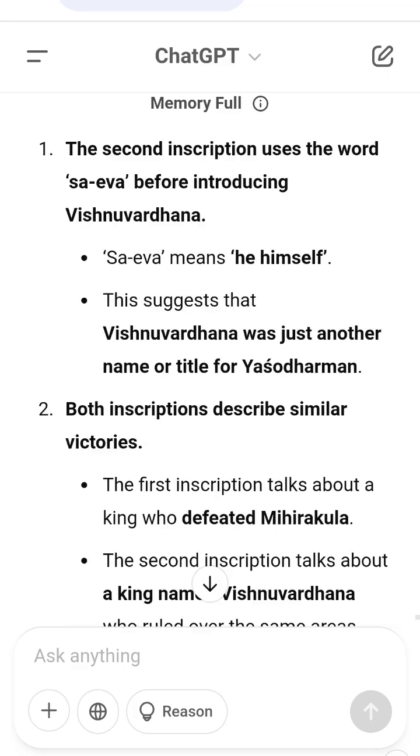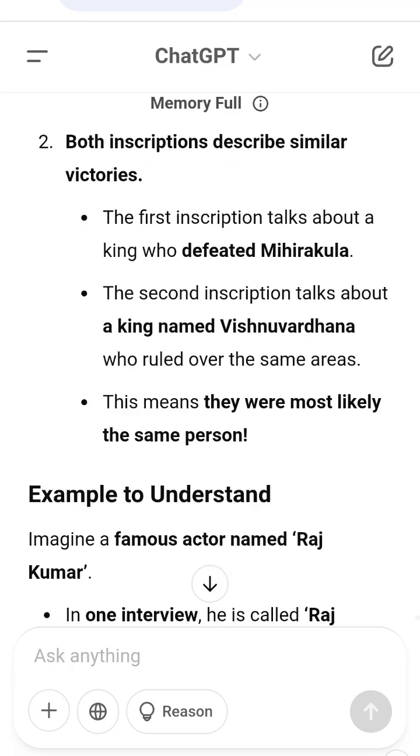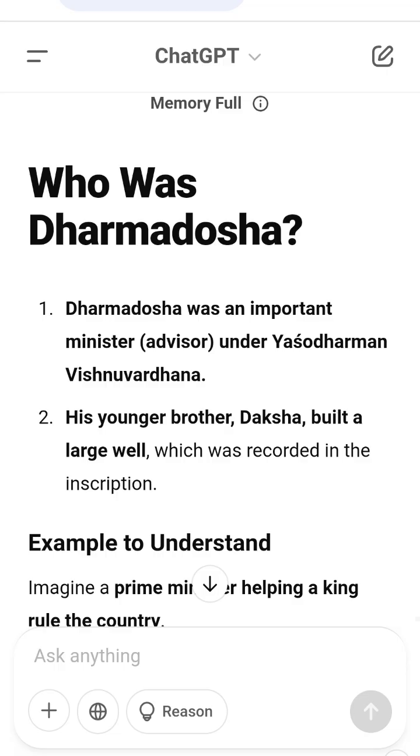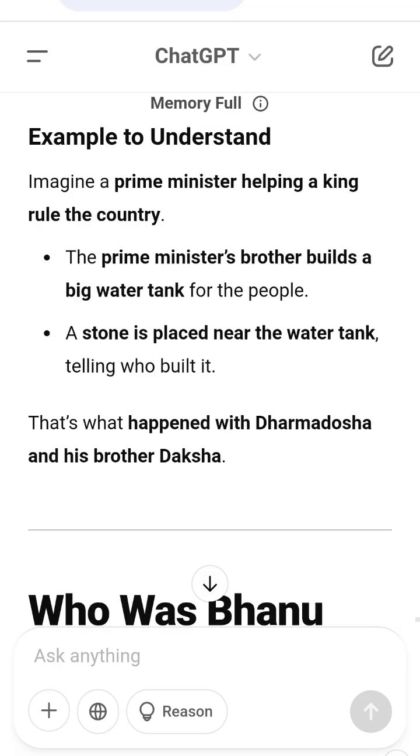Final summary. Everything in one place. Who was Yashodharman Vishnuvardhana? A great king from Malwa. He defeated Mihirakula and expanded his empire. How do we know about him? Two inscriptions from Mandsaur tell us about him. The first says he was stronger than the Guptas and the Hunas. The second calls him Lord of his people and describes his battles.